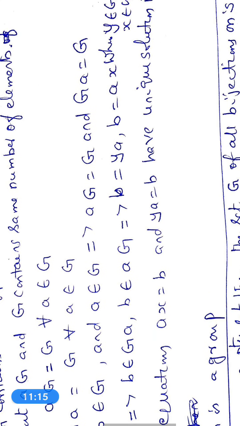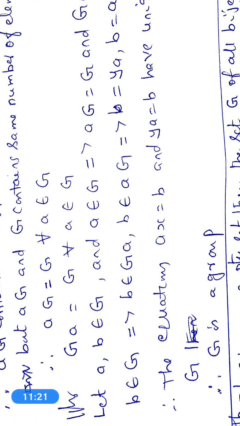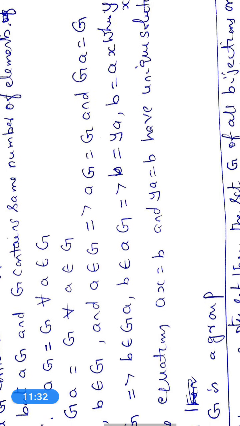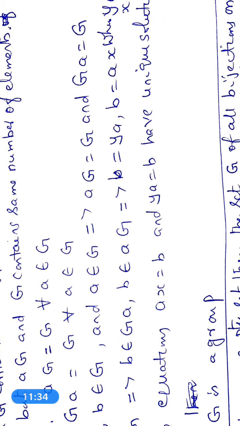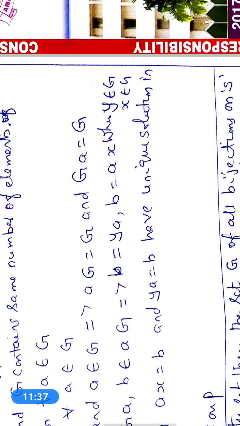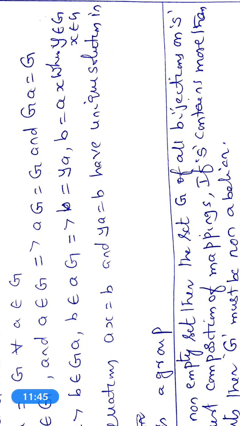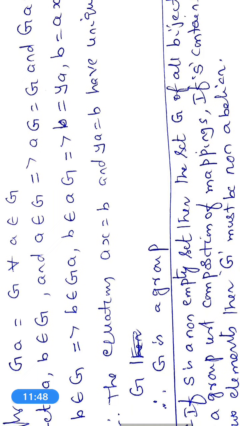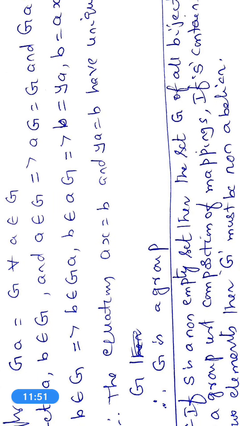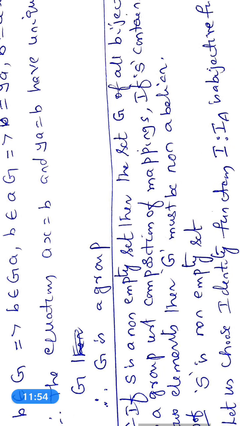Now let a, b belong to G. This implies aG is equal to G and Ga is equal to G, and b belongs to G implies b belongs to Ga as well as b belongs to aG. This implies b is equal to ya and b is equal to ax. What are x, y? Both x, y belong to G. Therefore, the equations ax is equal to b and ya is equal to b have unique solutions in the finite semi-group G. Therefore, G is a group.